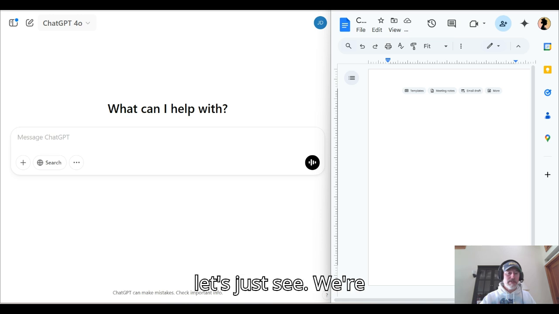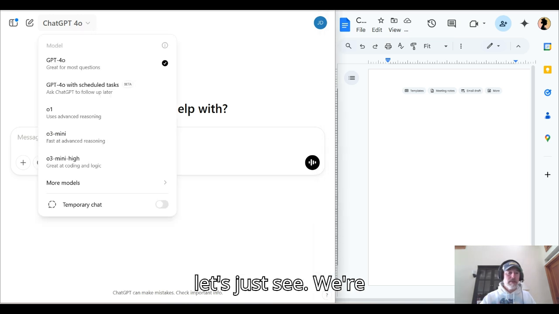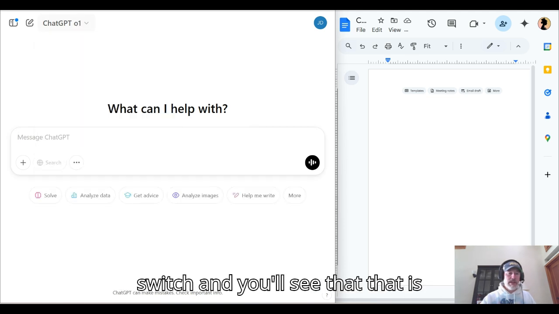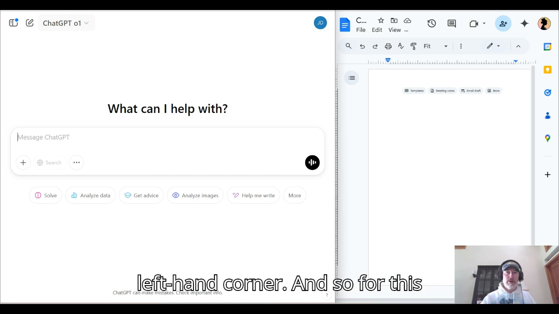We're going to use GPT. We're going to do a little more calculations and stuff, so we're going to use O1 rather than 4O. This uses more advanced reasoning. So we're going to switch, and you'll see that is highlighted now up here in the upper left-hand corner.